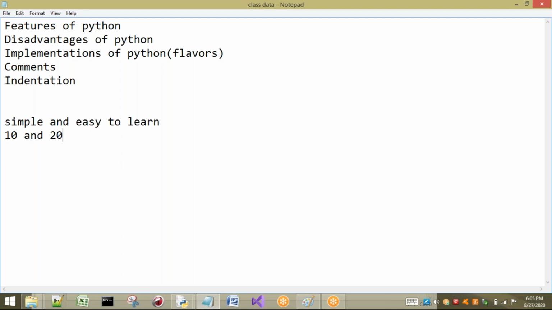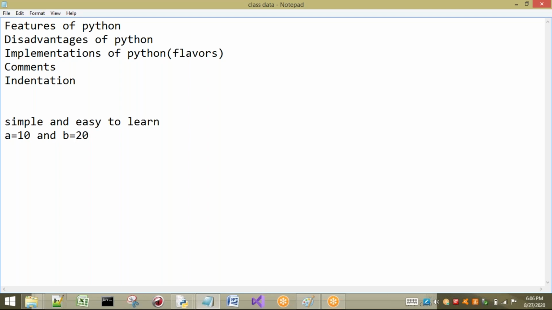First you will think that you have to compare 10 and 20. For better understanding, I will take a equal to 10 and b equal to 20. Now I have given you these two values and asked which one is greater, a or b. If the value of a is greater than b, then I can say a is greater. Otherwise, if the value of b is greater than a, then I can say b is greater.